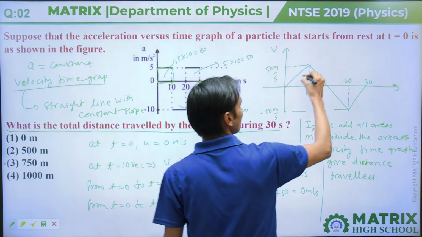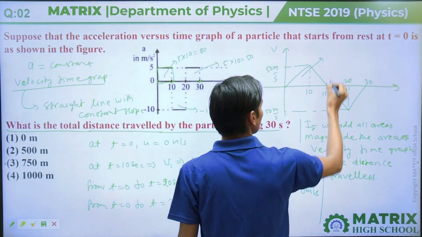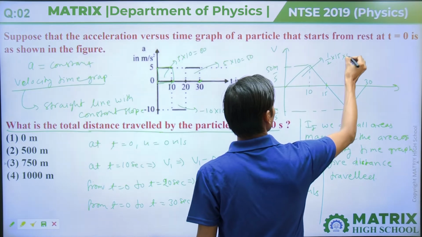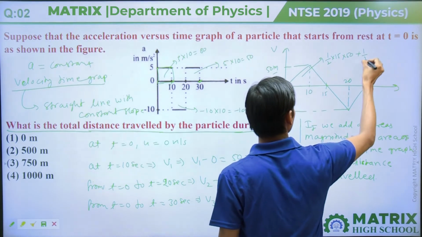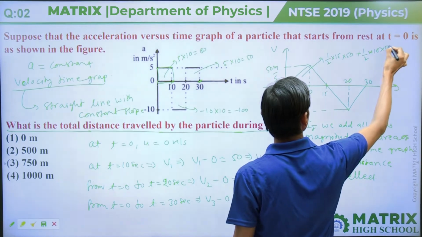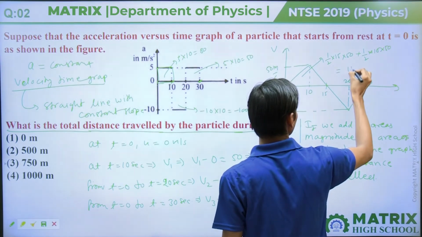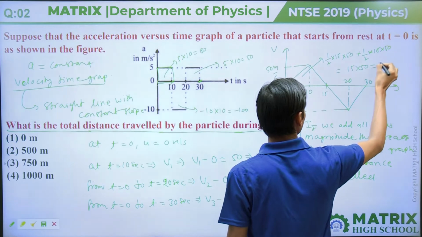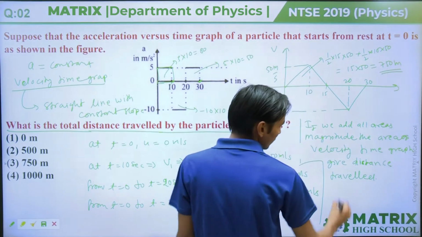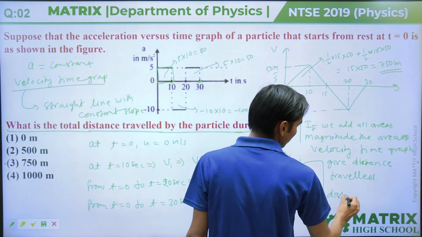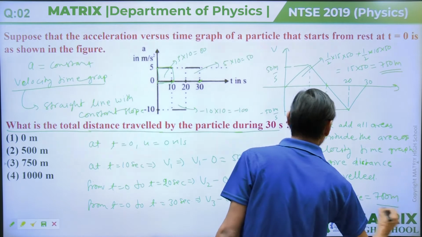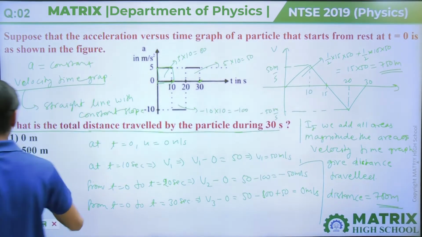So we can calculate our area. This is half into 15 into 50 plus half into 15 into 50. So this will come out 15 into 50, that is equal to 750 meter. So the distance traveled will be 750 meters. So the answer will be option number 3rd.